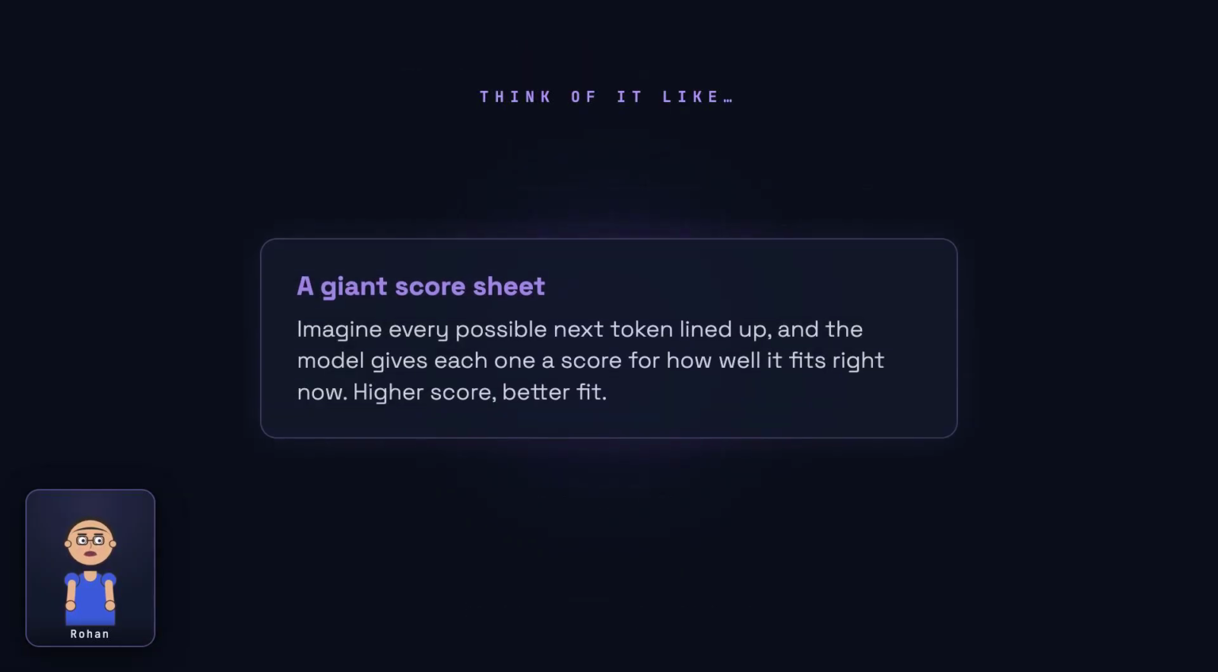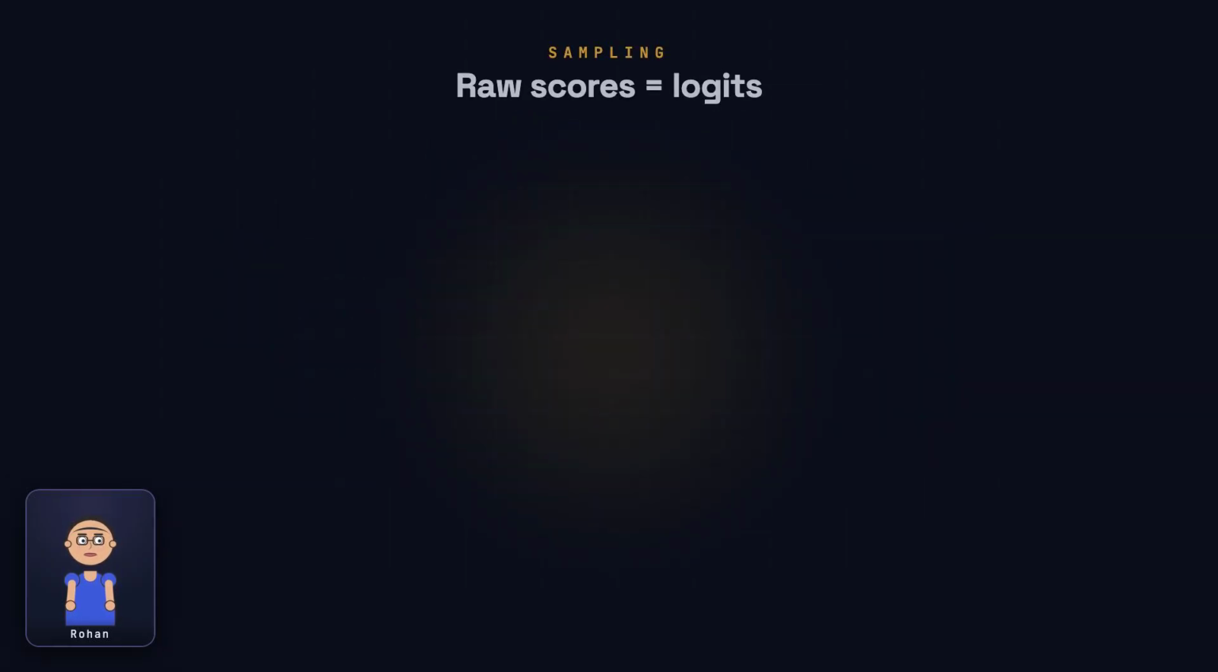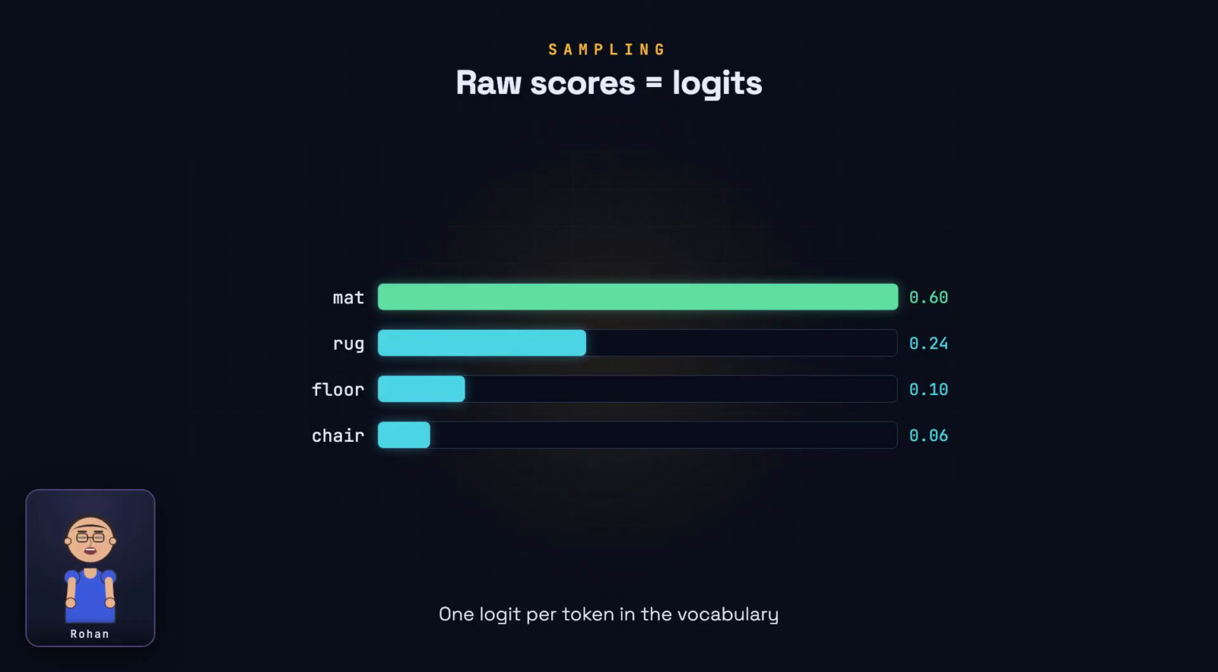Think of it like a giant score sheet. The model has a fixed vocabulary, tens of thousands of possible tokens. For the text so far, it hands out a raw score to every single one of them, saying how well each would fit as the next token. Those raw scores have a name, logits.